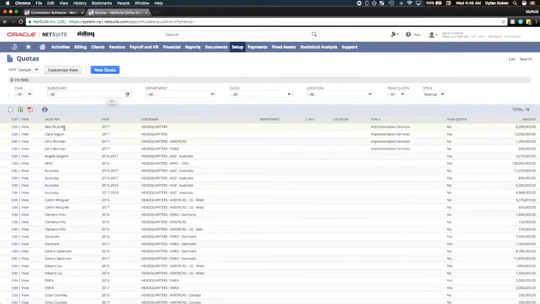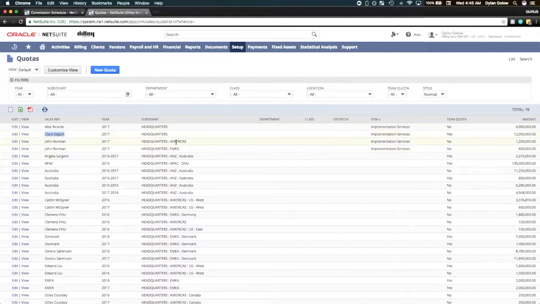Now, of interest are only the first four here. We have 2 quotas for John, 1 quota for Clara, and 1 quota for Alex. Now, Clara's quota is actually a team quota. So this is going to be what we measure against for all sales done by John, Alex, and Clara. Obviously, Clara's rates were a little bit lower.